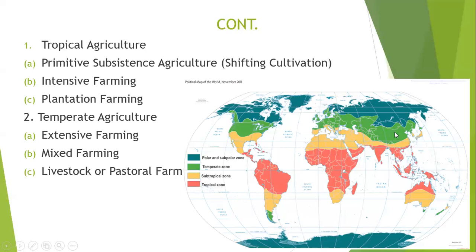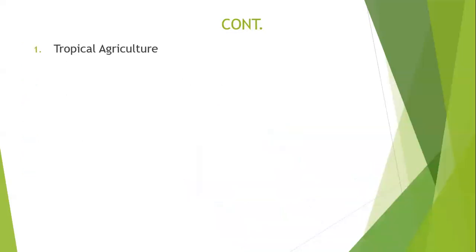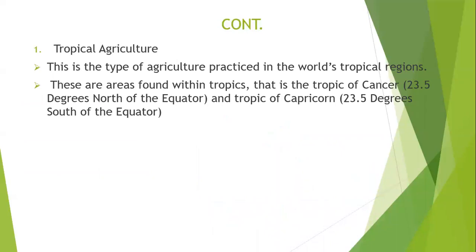They have moderate temperatures, a moderate climate, not too much rainfall, and not too little rainfall. These are temperate regions, and in these temperate regions, that's where you're able to find extensive farming, mixed farming, and livestock farming, predominantly. Now, we're going to go into detail by looking at tropical agriculture, and the first one that we're going to look at will be shifting cultivation.